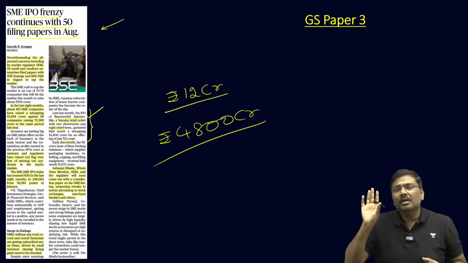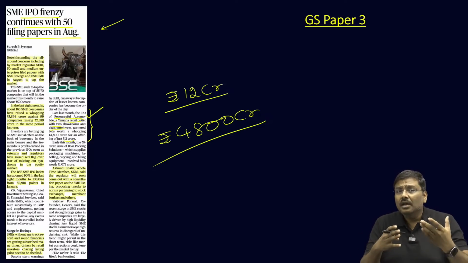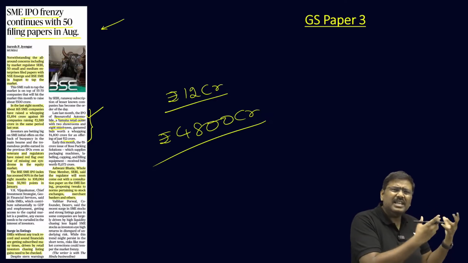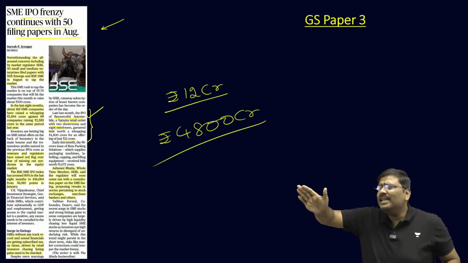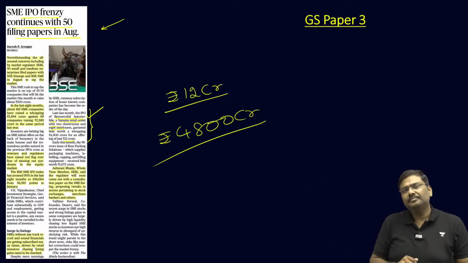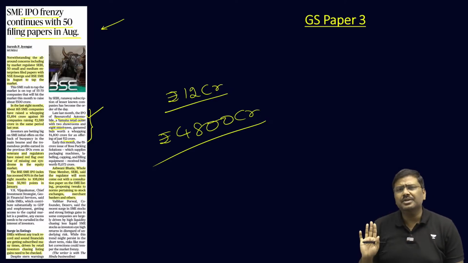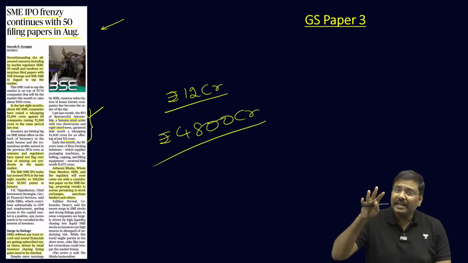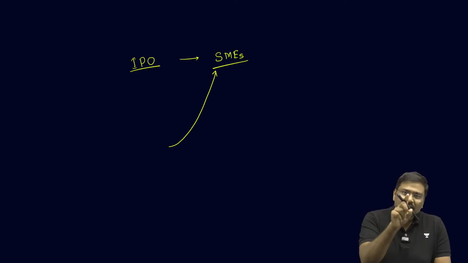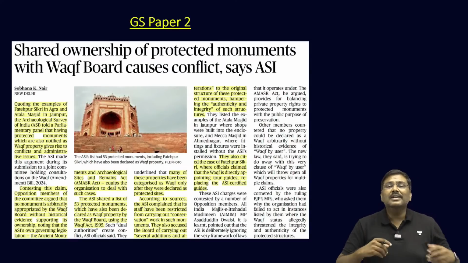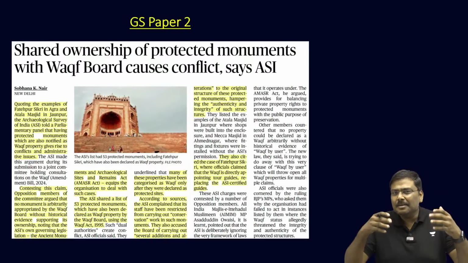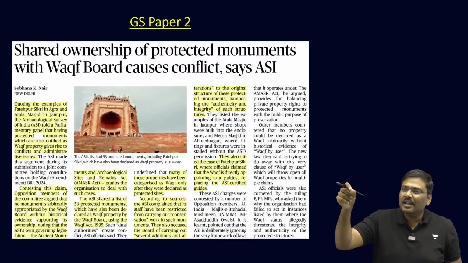So, you can imagine to what extent the demand for the shares, or the subscription of the shares, has happened here. And SEBI as a regulator says it is a cause of concern, because many of these investors do not understand how the market is working. They are simply running behind these instruments in the market just to make gains in the short duration, just to earn a lot of money in the short duration. A warning has been given by SEBI, but even after that, the article says more than 50 SMEs have now approached SEBI and said they will be conducting IPOs in the coming days. So, that is a cause of concern again regarding the protection of investors, especially the retail investors.